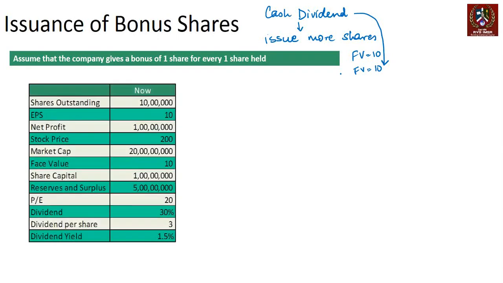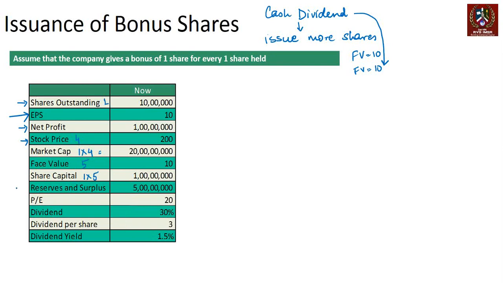Now, what is the impact? So let's assume there is a company that has 10 lakh shares outstanding at this point of time. The net profit is, let's say, 1 crore. That gives you an earnings per share of 10 rupees, right? So that's the calculated number. Then let's say the stock price is 200, that gives you the market capitalization, which is stock price. Let's call this 4 and let's call this 1. So 1 into 4 is going to give me my market capitalization. Face value is 10. If I call this 5, so 1 into 5 is going to give me my share capital.